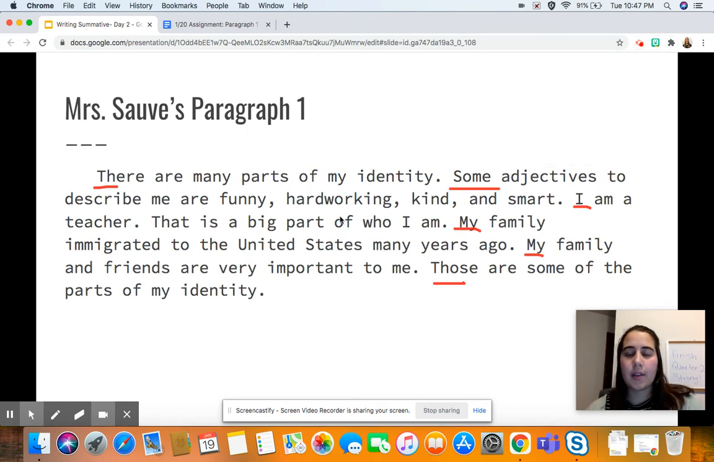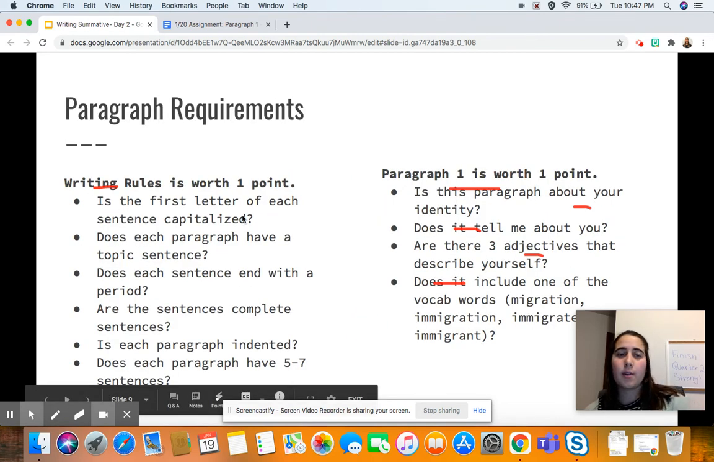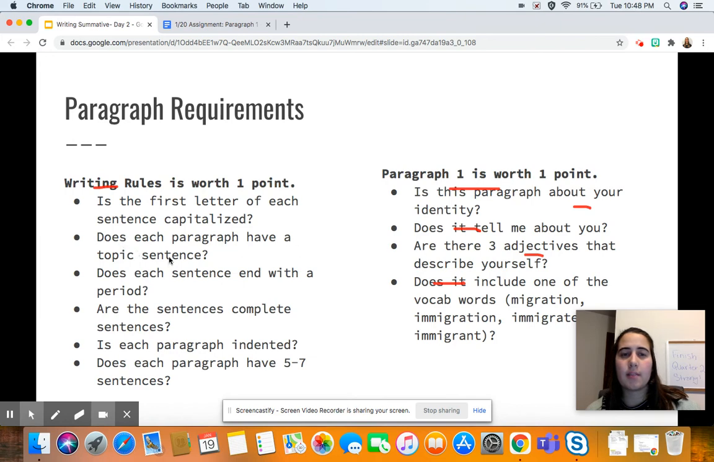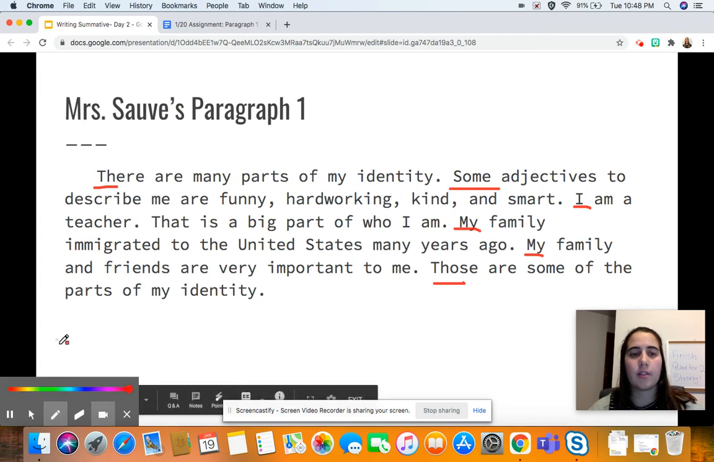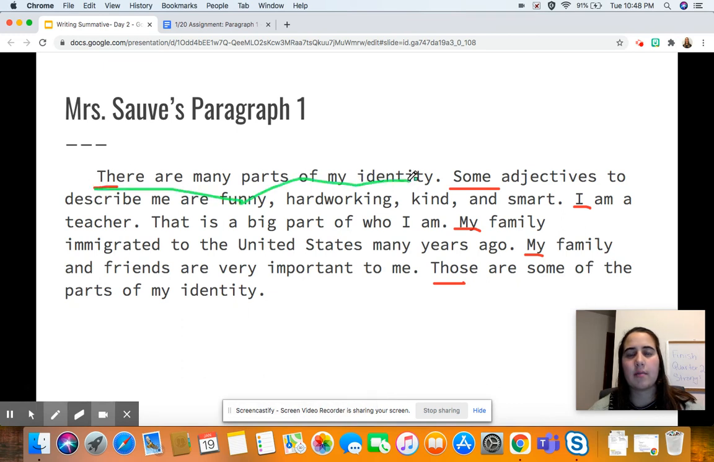Okay, so here we can see that I've underlined all of the first words in my sentences, and I can see that they're capitalized. So that's question 1. Question 2, does the paragraph have a topic sentence? We can see that by our sentence right here, which says, there are many parts of my identity. That's literally a terrible underlining job, but you can see that that's our topic sentence, okay? So we know we have that.